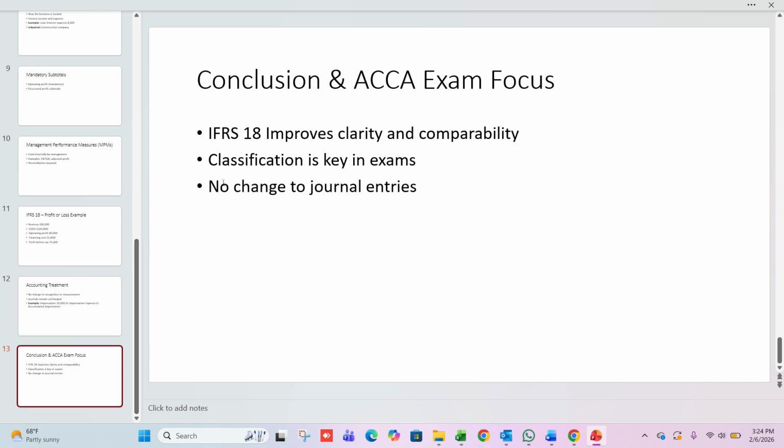So, to conclude, IFRS 18 improves clarity, transparency, and comparability in financial reporting. From an ACCA exam perspective, classification is the key area to focus on. Always remember that IFRS 18 does not affect journal entries. Once you understand the categories and the mandatory operating profit, IFRS 18 becomes a straightforward and high scoring topic. I hope you understand IFRS 18 clearly.